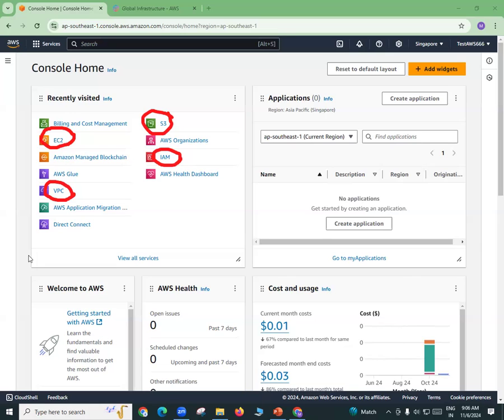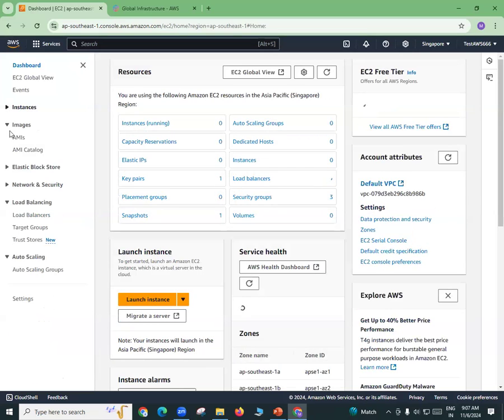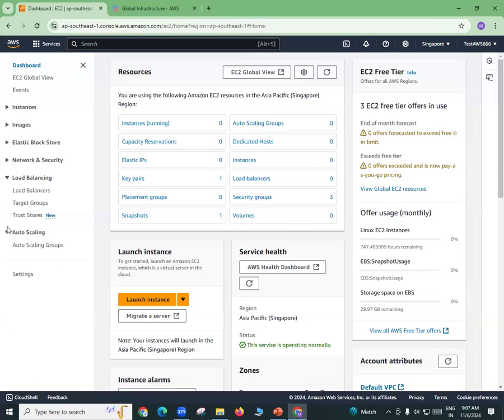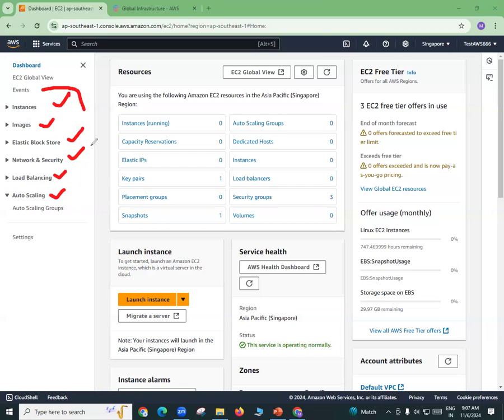Within this service, there are many more services. For example, if I go inside EC2, just click on EC2. Now I'm inside this EC2. So once you go inside EC2, there are many more services here. See, there is something called auto scaling. There is something called load balancer, networking security, elastic block store. There is storage, images, instances. So it may take probably, let's say, 9 to 10 classes, or maybe more than 9 to 10 classes for us to discuss all these things in great detail.